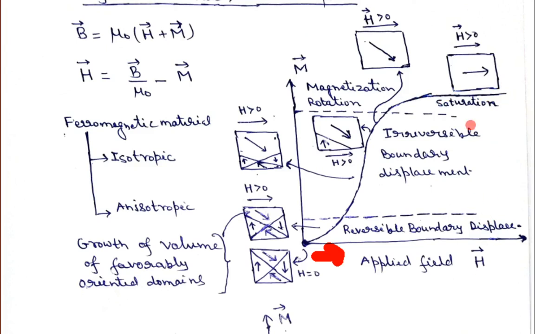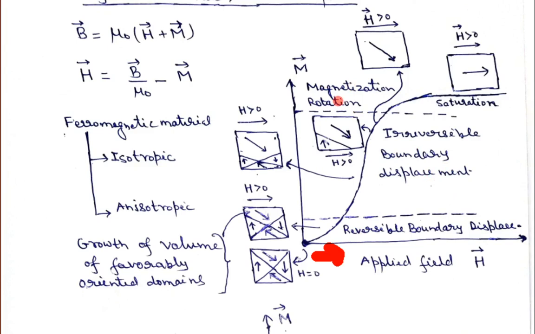So the external magnetic field will not affect the loop, will not affect the curve. This is known as the saturation magnetization. So I can distinguish this M versus H curve into basically three regions: the reversible boundary displacement region, the irreversible boundary displacement region, and the magnetization rotation.